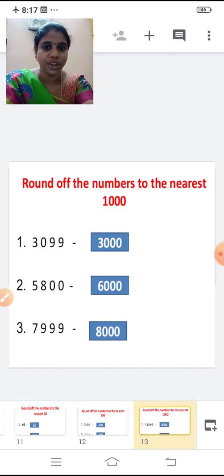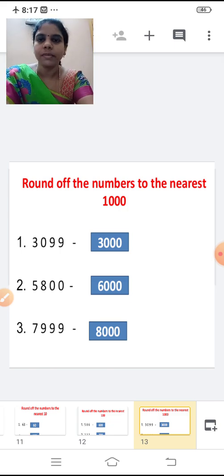5800 is rounded off to, see the digit at the hundreds place. So it is greater than 5, right? So place zeros in the ones, tens and hundreds place and add 1 to the digit at the thousands place. So 5 plus 1, 6. So 5800 is rounded off to 6000.